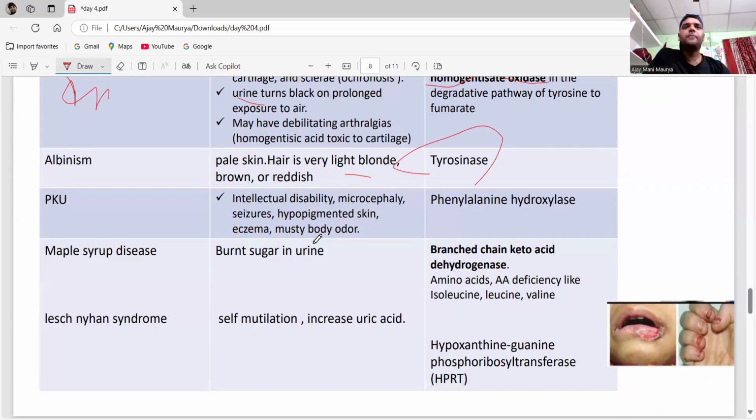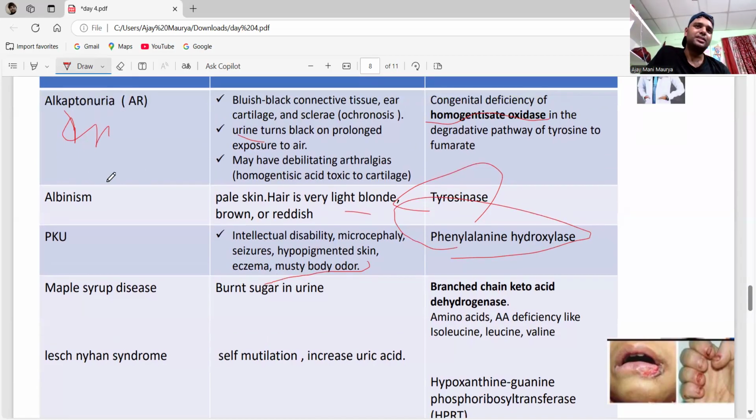PKU, phenylketonuria: there is intellectual disability, microcephaly, seizures, hyperpigmented skin, eczema, and a musty body odor. What enzyme deficiency? It is phenylalanine hydroxylase. Just remember the disease, characteristic, and the enzyme.